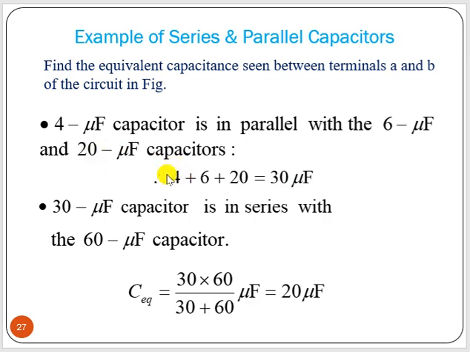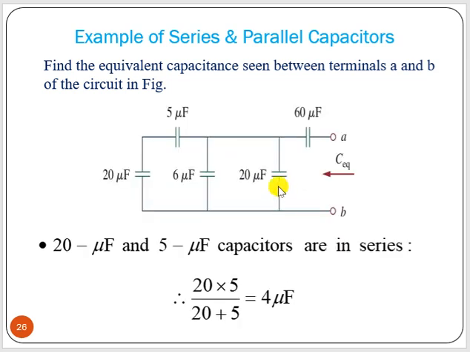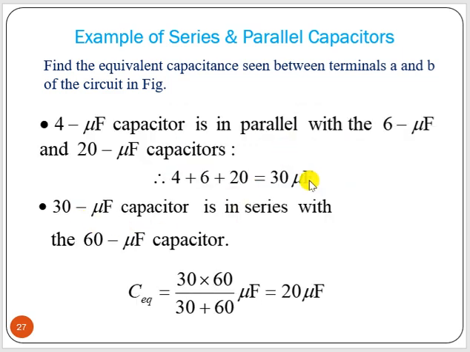Parallel means addition, so we add them. Then that particular capacitance is in series with the 60 microfarad capacitor. So the 30 microfarad is in series with 60. As it is series, you write C1 into C2 divided by C1 plus C2. That will be the equivalent capacitance value.